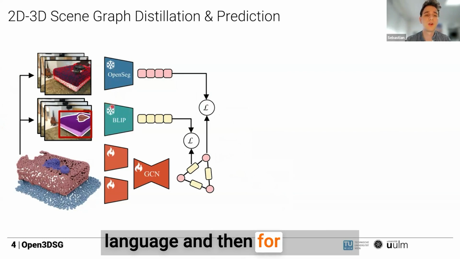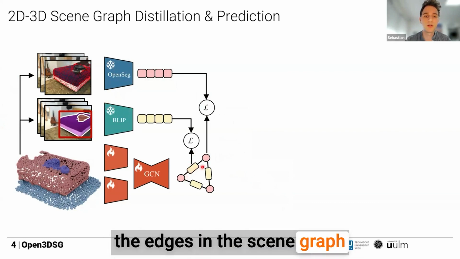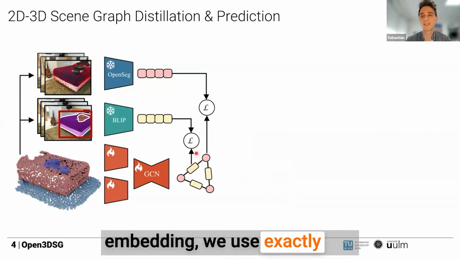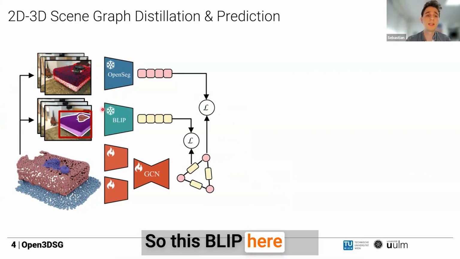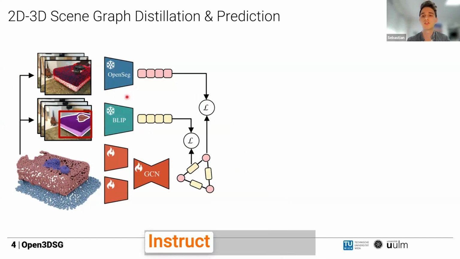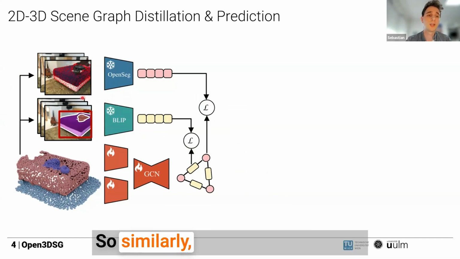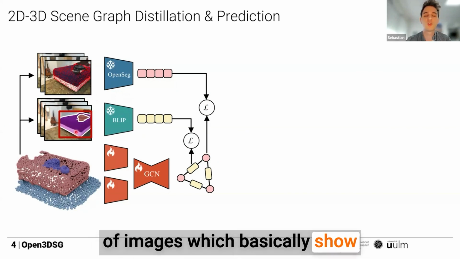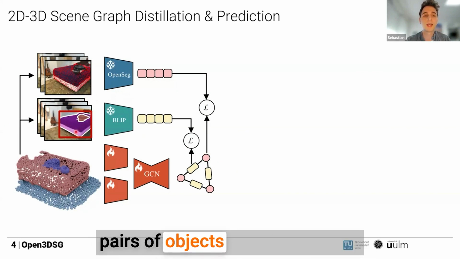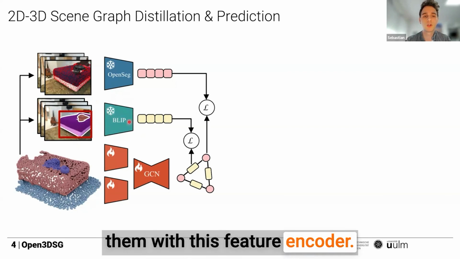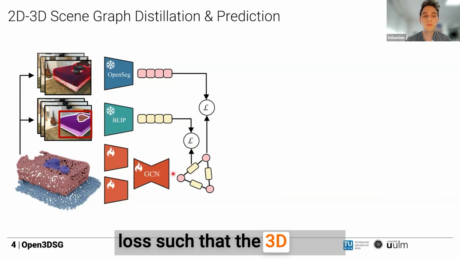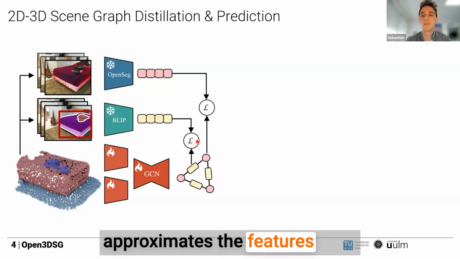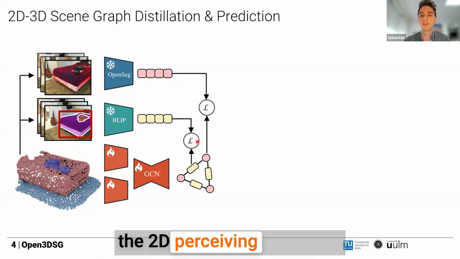And then for the edges in the scene graph embedding, we use exactly this kind of splitting of the LLM. So this BLIP here is a feature encoder of the InstructBLIP model. Similarly, we now take a bunch of images which show pairs of objects and also encode them with this feature encoder, and then use a distillation loss such that the 3D model approximates the features from the 2D encoder.